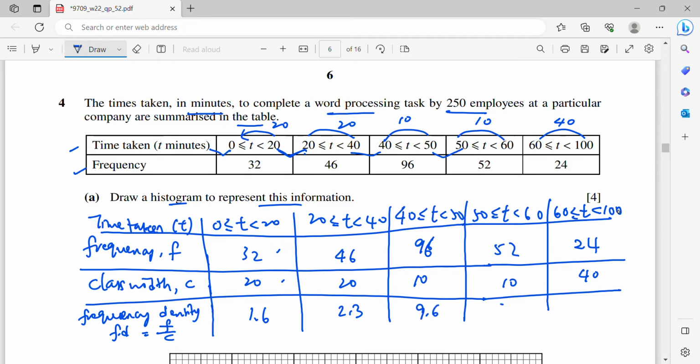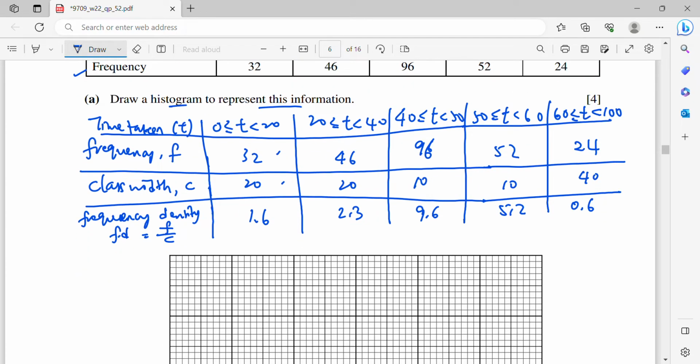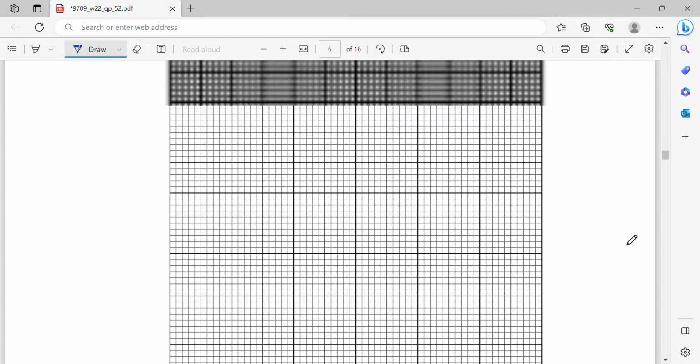9.6, 5.2, and 0.6. Okay, so now I am using frequency density as the vertical axis, and the horizontal axis will be the boundaries. So for here, boundary will be the same as the classes. Alright, so now let's check. The frequency density, highest is 9.6, lowest is 0.6. Okay, then the classes will be from 0 to 100.